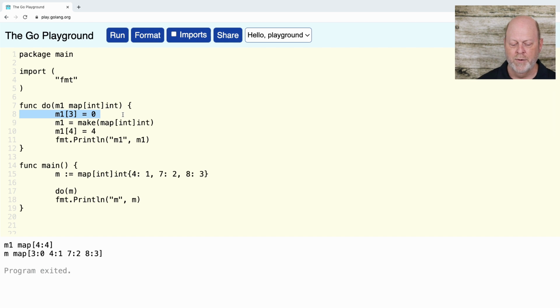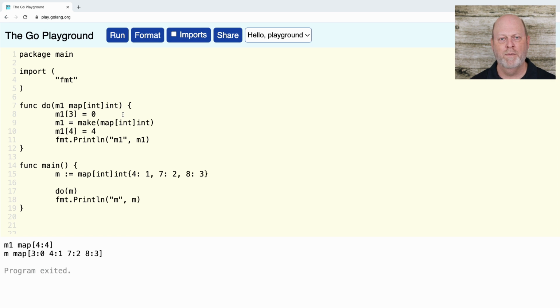So what's going on here, there's 2 things. First of all is the behavior of the map passed as a parameter is the same as the slice. And so when we change the map, the original map that was passed in as a parameter, the formal parameter M1 has the value of the actual parameter M when we start. But then I change M1, I assign to it, and when I assign to M1, it doesn't change M in any way. And the reason for that is that we have to think about M1 as a local variable in the function. Okay? And in fact, that's what it is.